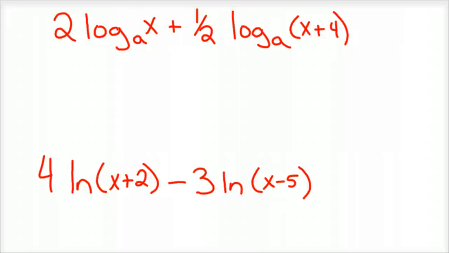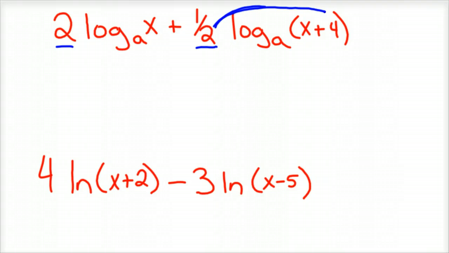So I have two examples. I have them both here. Go back and look at the properties of logarithms. We're going to use the properties of logarithms to combine these into one logarithm, so that it's a simpler form of the same thing. The first thing you can do is notice the 2 out front here, so those become exponents.